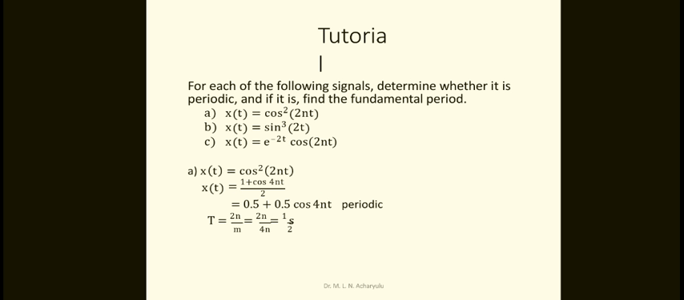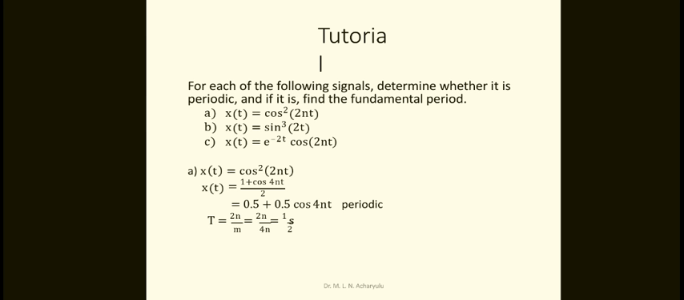And now another tutorial: for each of the following signals, determine whether it is periodic, and if it is, find the fundamental period. So similarly you have to do these problems. We will take the first one, x of t equal to cos square of 2nt. Again you may take, what is cos square theta? Cos square theta equals 1 plus cos 2 theta by 2.